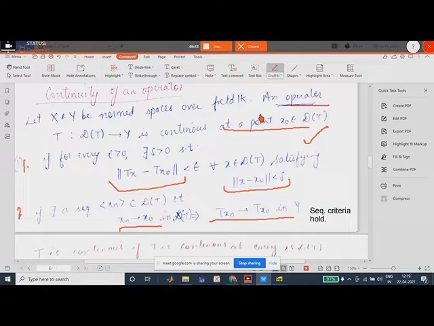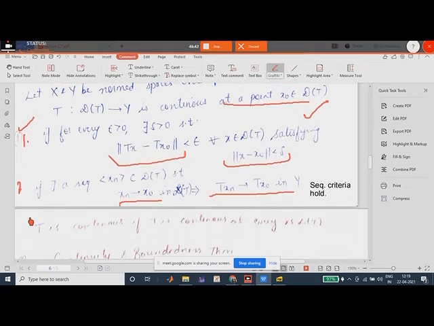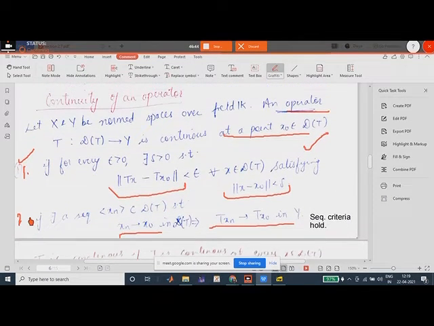You can write it as a note or something. But the definition is the first one, the main definition. The second one is a kind of note, but it is a definition we will be proving later on. If asked in the exam what is a continuous operator, then the definition is definition number one, right? This is just a criteria to see.